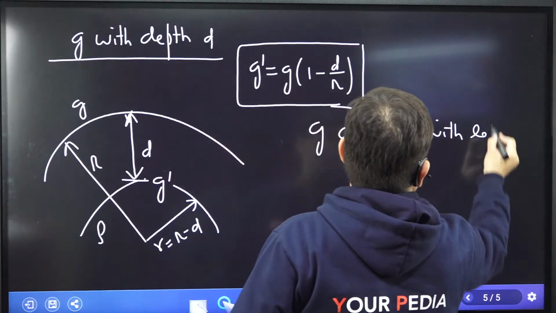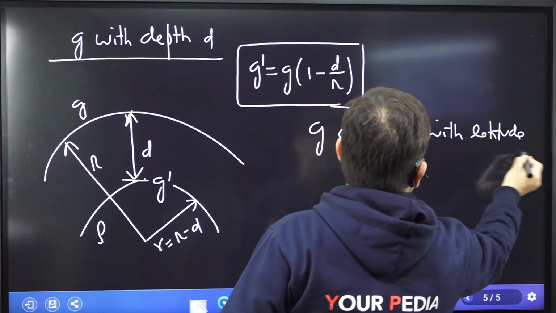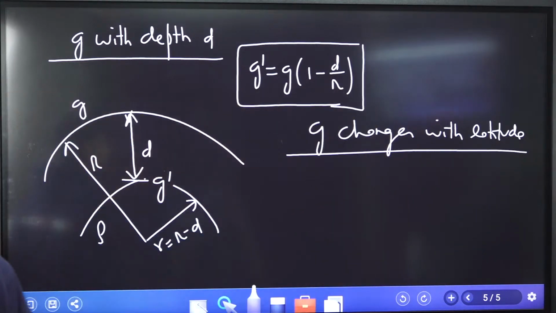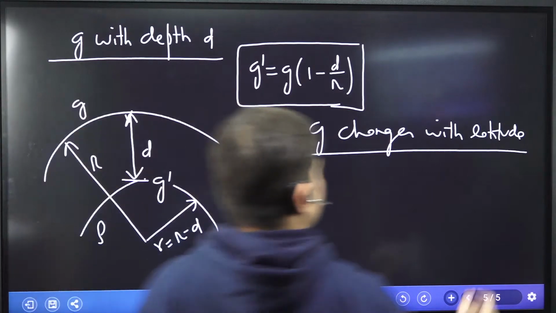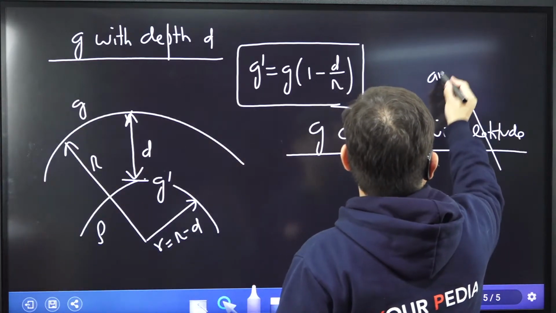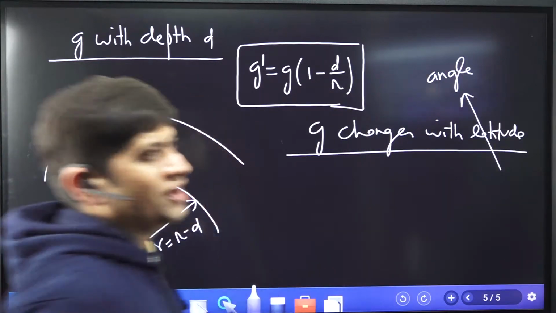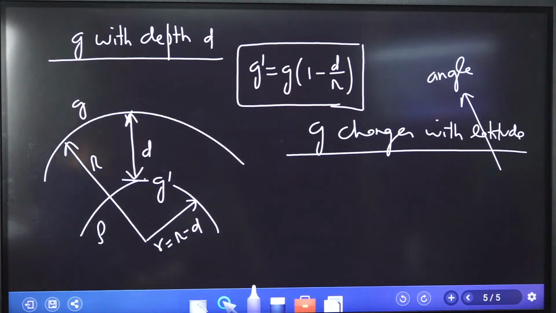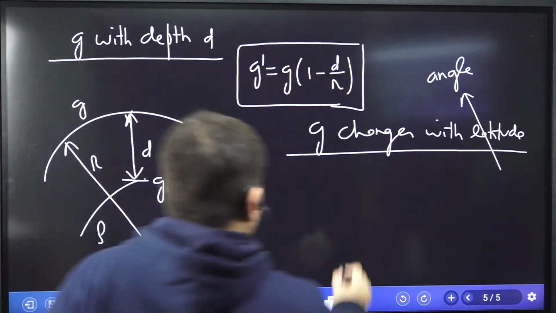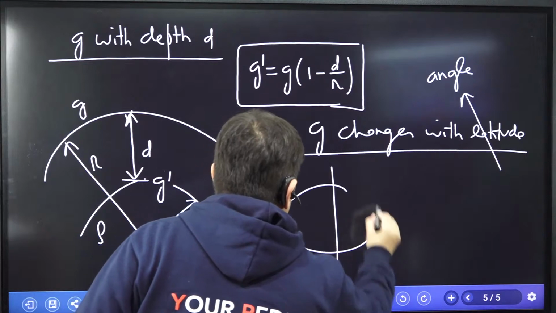latitude. So what is latitude now for me? You should know the meaning of latitude. When I'm saying latitude, that also means angle. How is acceleration due to gravity changing with the angle? That is the second thing which we should know. Let me give you the meaning of latitude now.